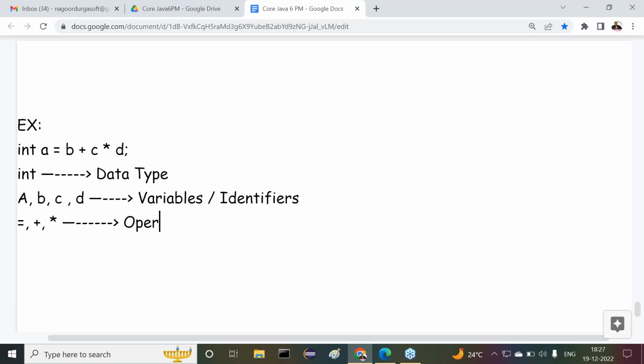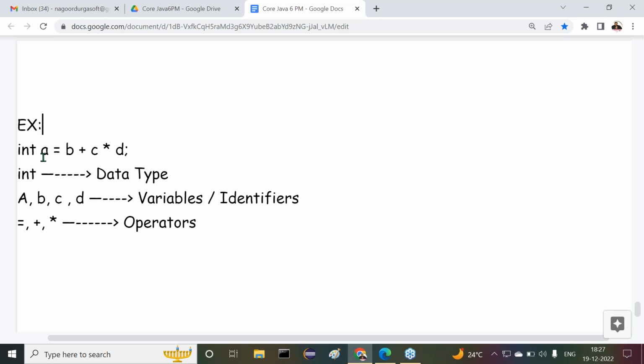Next one, a, b, c, d. All these are variables, or we may call them identifiers. The equals sign, plus, star: all these are operators. Got it or not? Okay, anyway, I'm giving some points here.